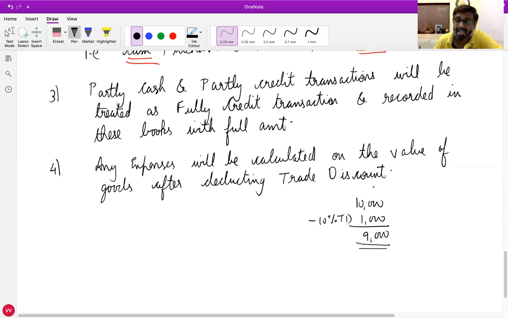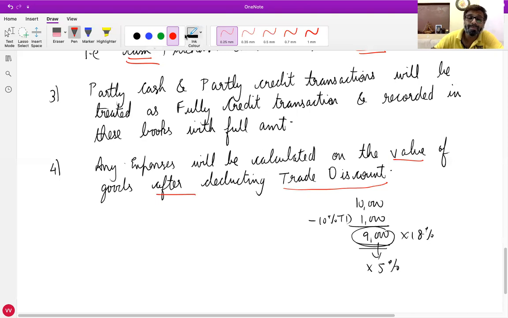Now if they say goods and service tax is 18%, it is counted on 9,000. If they say railway freight is 5%, it is counted on this 9,000. So any expenses will be calculated on the value of goods after deducting trade discount. Did all of you understand this fourth point?